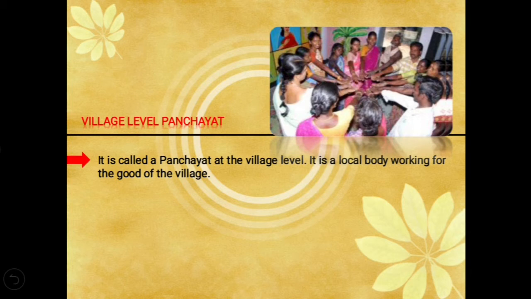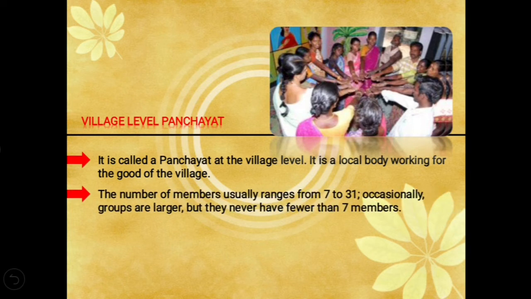It is called a panchayat at the village level. Why? Because it is a local body which works for the good of the village. So it is also called a local body. Then the number of members is usually from 7 to 31, and occasionally groups are larger, but they are never less than 7 members.